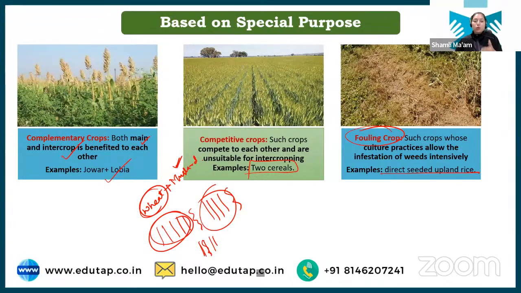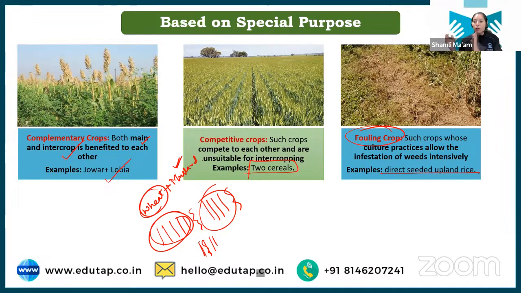So you choose a cultural practice where you say, okay, I will not transplant the rice, rather I will sow the rice directly in the field, like we sow wheat and other crops. Now this is the practice that you adopted, and due to this practice you will see weed infestation is more in this particular type of rice.